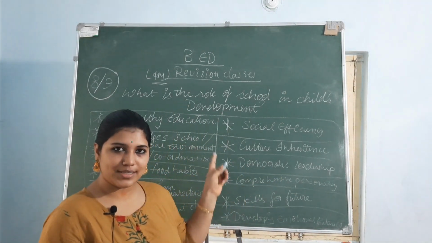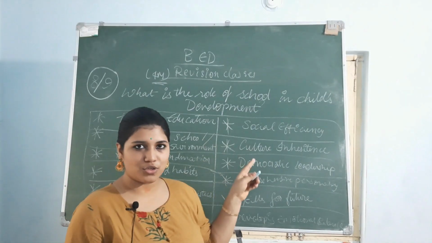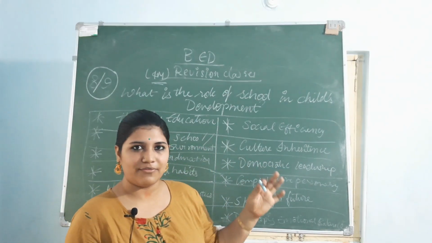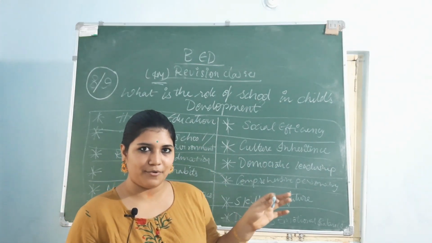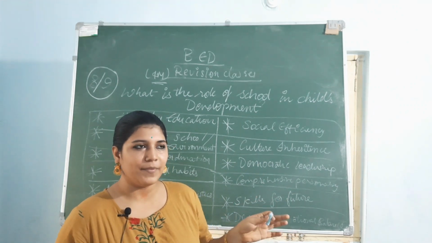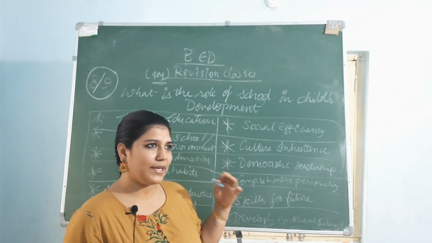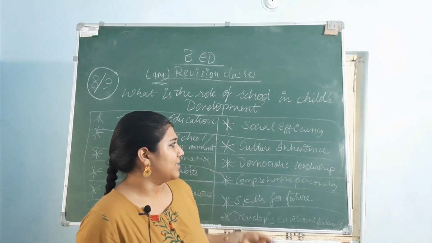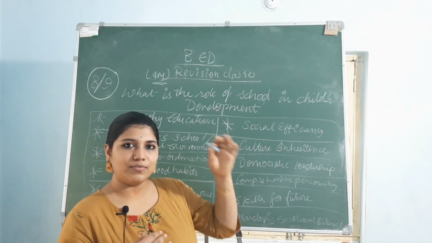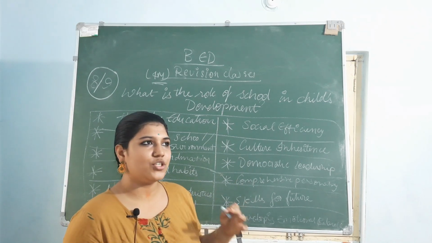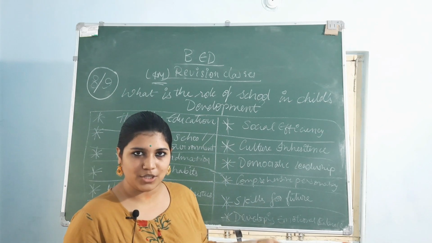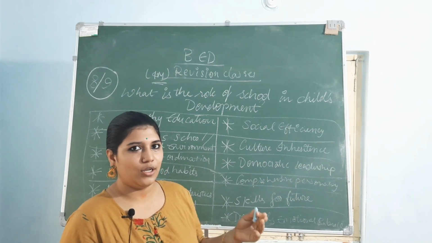When you do all these things, you will be efficient socially, like you will be a great person, everyone will take an example from you, you will be a great role model for them. And cultural inheritance, like following from generation to generation, in which in the social subject, you will talk about some religions, some cultures and all.